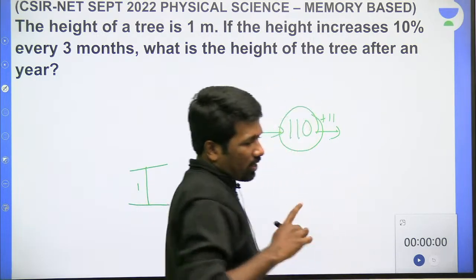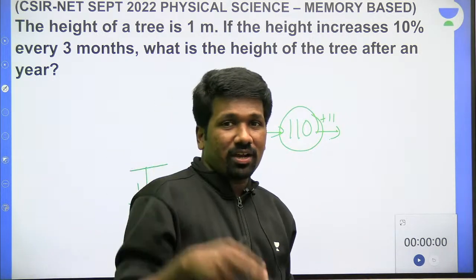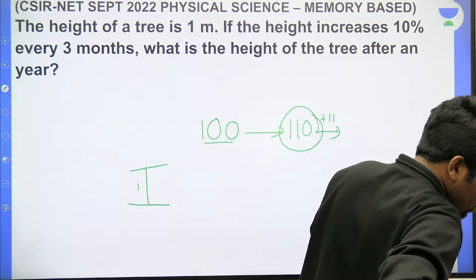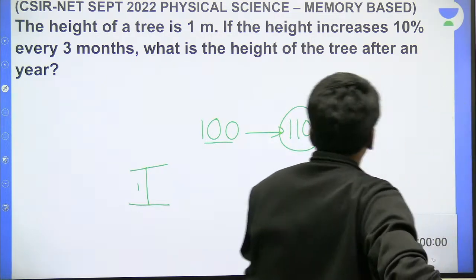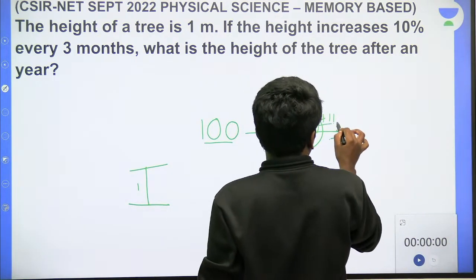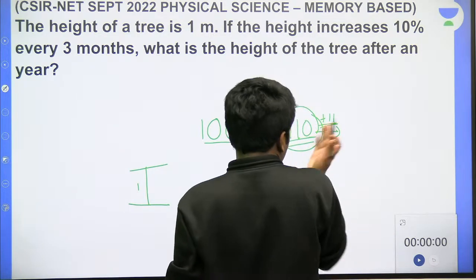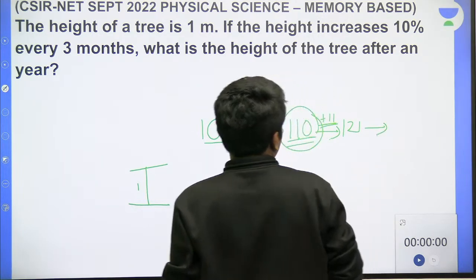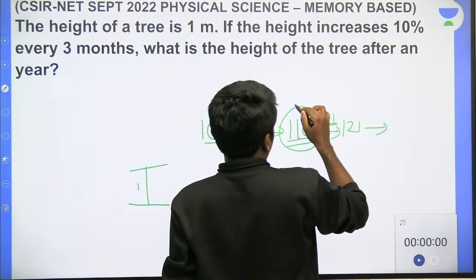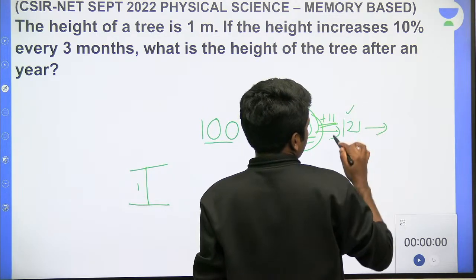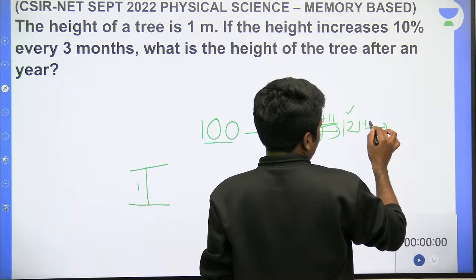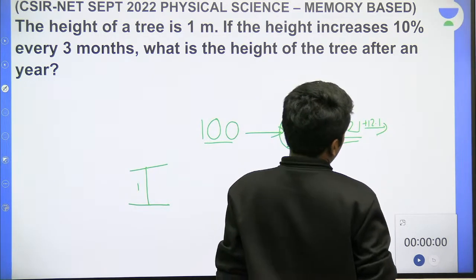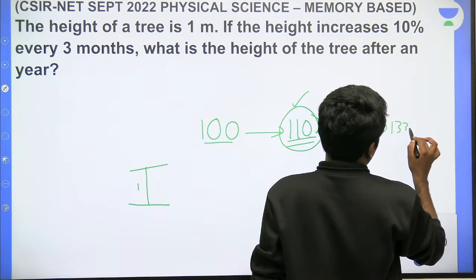It is 11. Speed matrix, those of you, day before yesterday, 2 days back, I have taken a session on speed matrix at 11 o'clock. So, a virtual calculator was not allowed on the exam. 10% is 11 because for 10% of 110, you shift the decimal to the left. Very simple. It became 121. Now, next, this is after 3 months, this is after 3 plus 3, 6 months. Now, 3 more months, 9 months later, 10% of 121 that is 12.1 added. 121 plus 12.1 is 133.1.